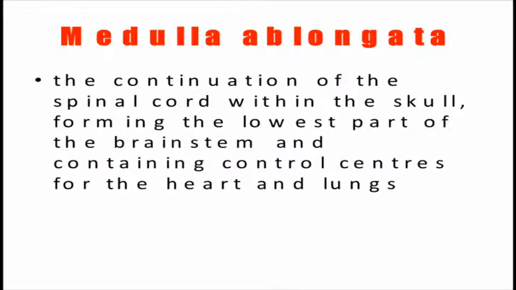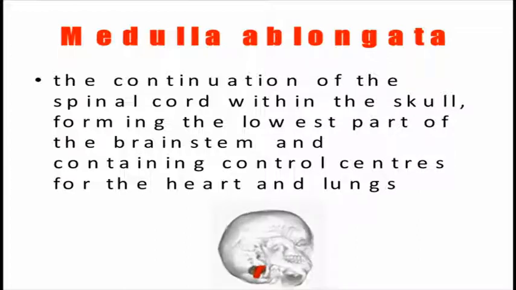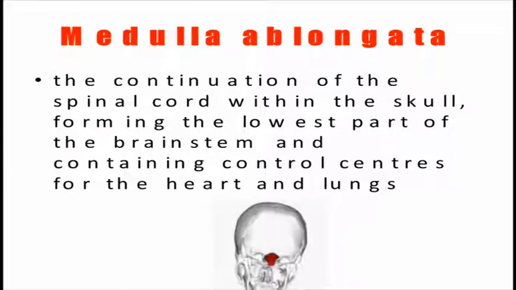Now the medulla oblongata is basically the continuation of the spinal cord after the foramen magnum. Its function is as the control center for the heart and lungs, and it controls the function of the heart and lungs. As you can see, this is the medulla oblongata.